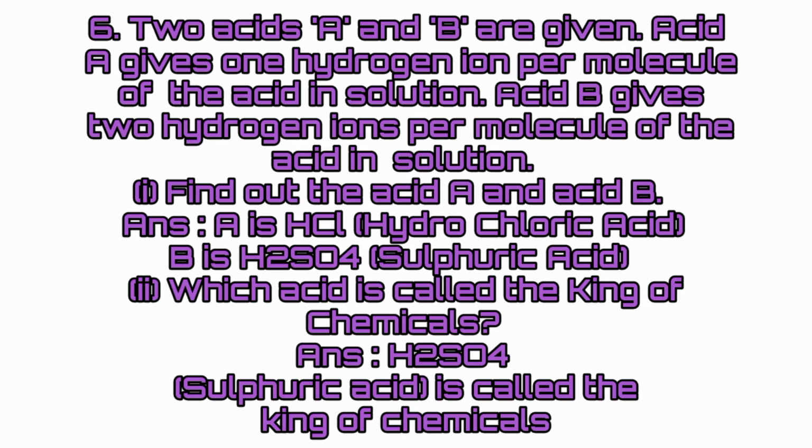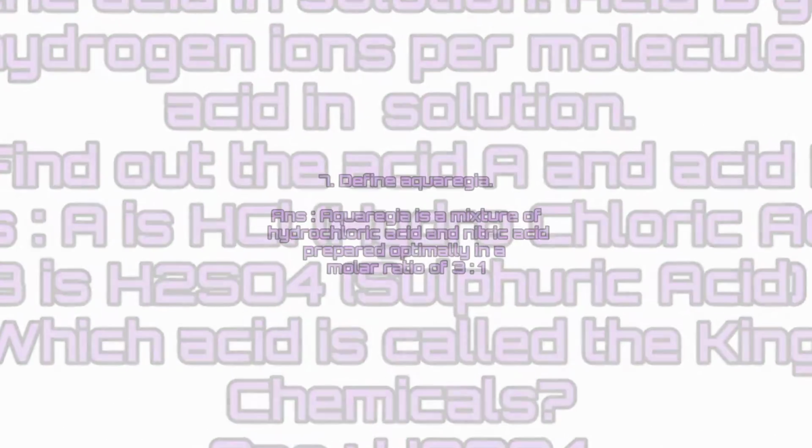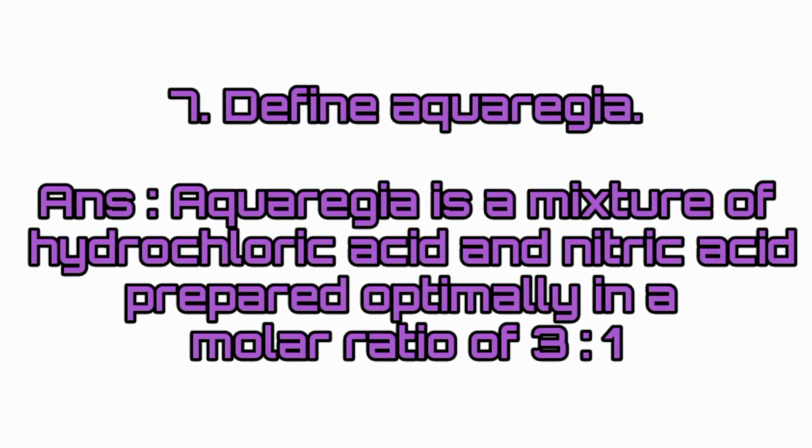Answer: A is HCl, hydrochloric acid. B is H2SO4, sulfuric acid. Which acid is called the king of chemicals? H2SO4 is called the king of chemicals. That is, sulfuric acid is called the king of chemicals. Define aqua regia. Answer: aqua regia is a mixture of hydrochloric acid and nitric acid prepared optimally in a molar ratio of 3:1.